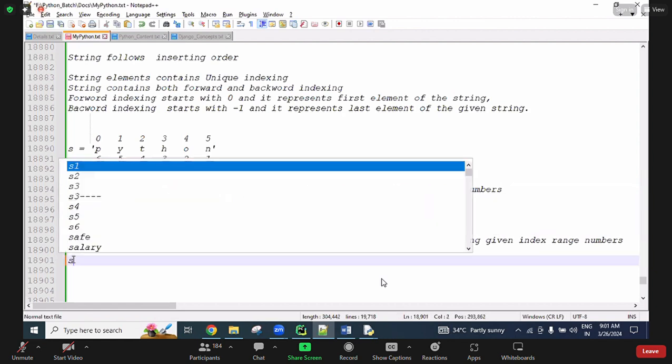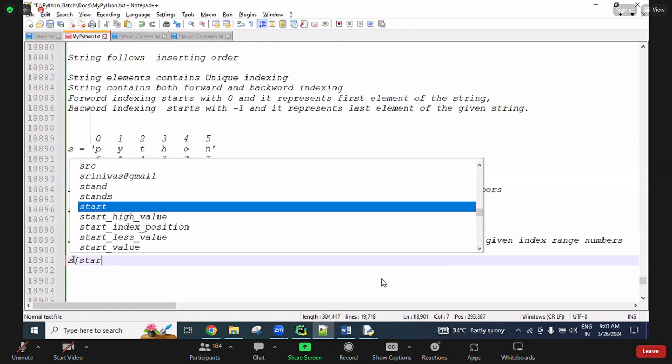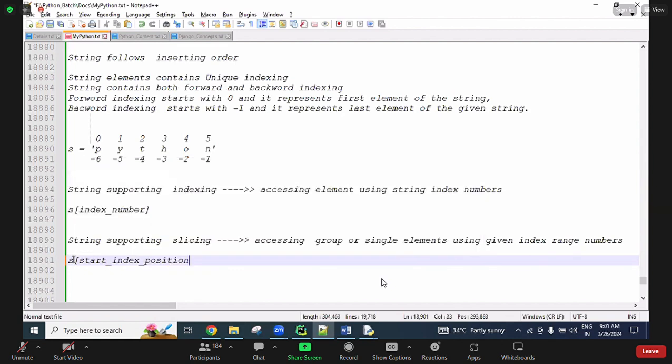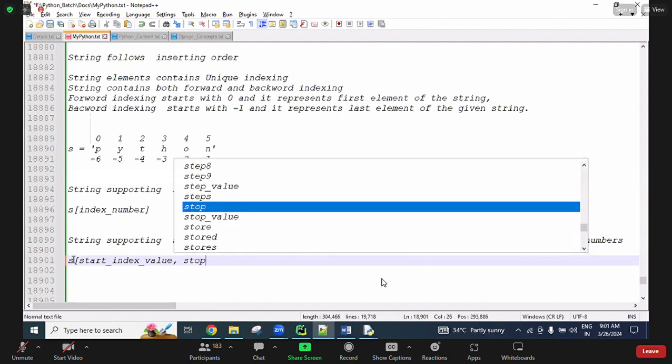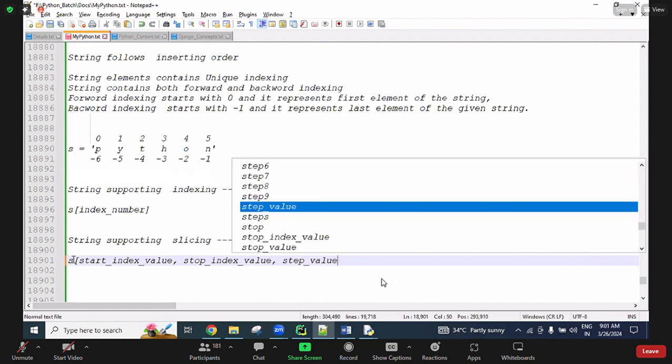Now for slicing, s of start index value, then stop index value, then step value.